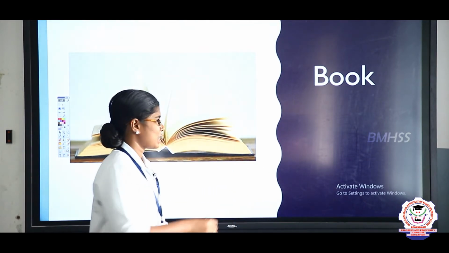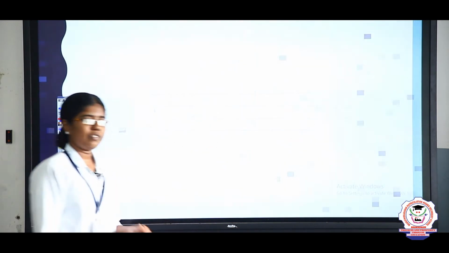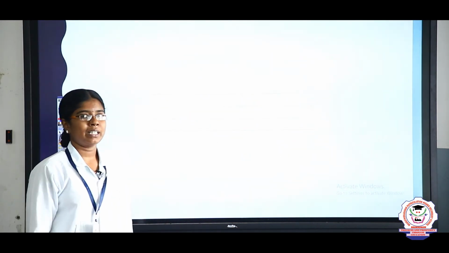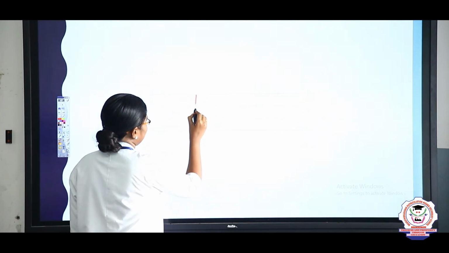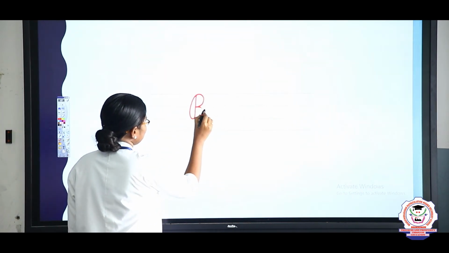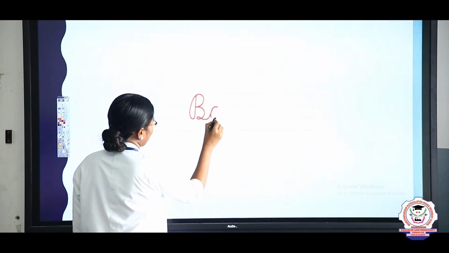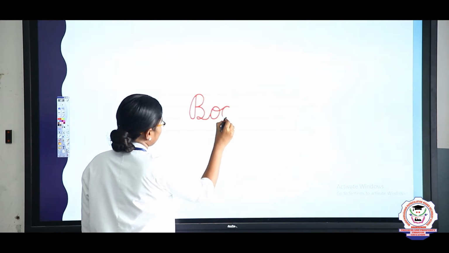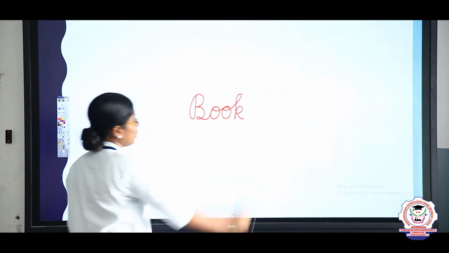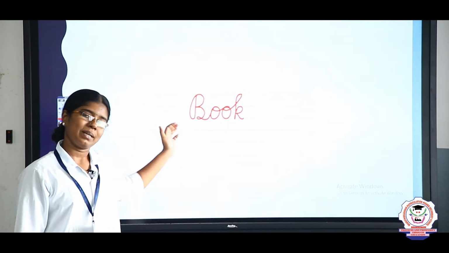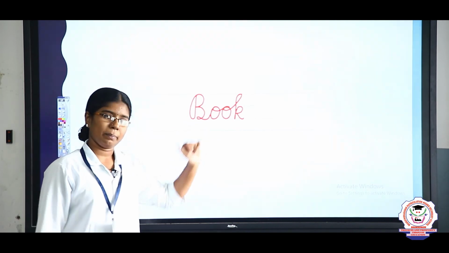Okay, children. So, now we are going to write the word book in cursive. Okay, listen. B, O, again O, K. B-O-O-K, book. What is it? B-O-O-K, book. Good.